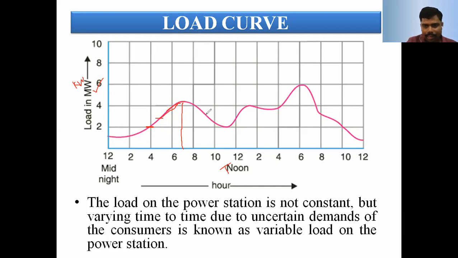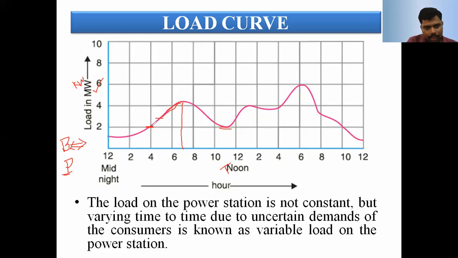After 8:30 or 9 o'clock, most people go to college, school, office, industry, and so on. Again, the load is slightly decreased. Almost by 10 to 11 o'clock, the load comes down to the base load. Here two types of load are there. One is the base load, another is the peak load. Base load means throughout the 24 hours of a day the load is maintained constant. The peak load means within a short interval of time the load increases, and after that it comes back to the actual position.